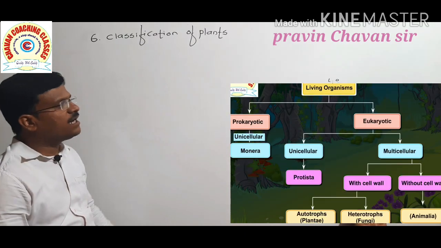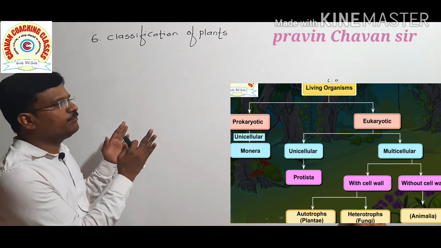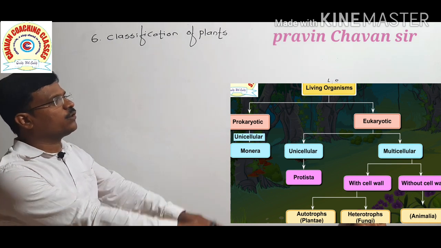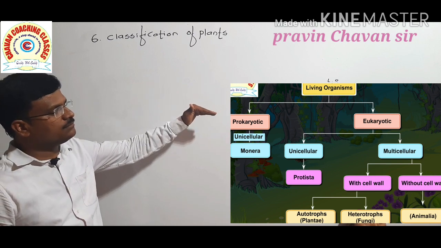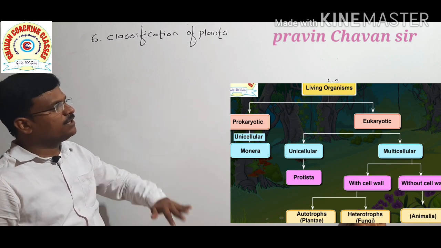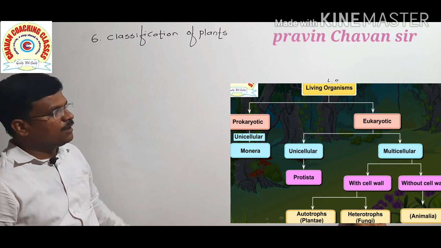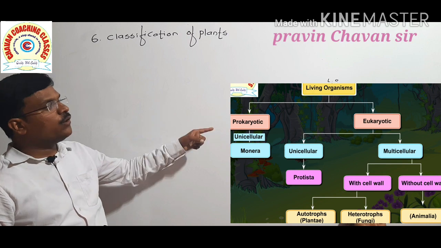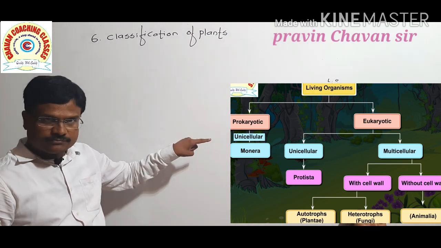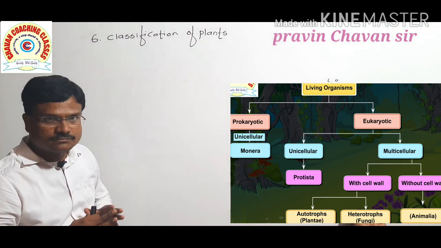Living organisms are classified into prokaryotic organisms and eukaryotic organisms. The prokaryotic unicellular organisms are included in the Monera.